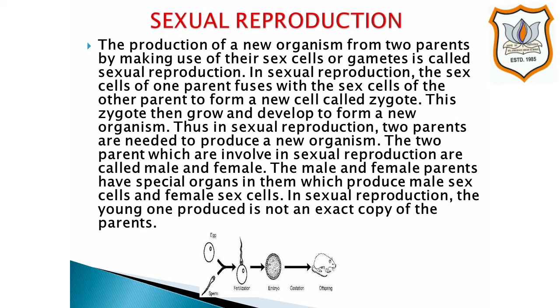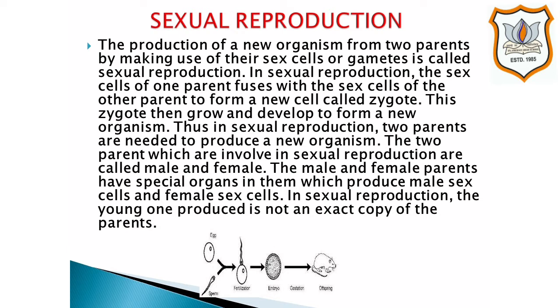The production of a new organism from two parents by making use of their sex cells or gametes is called sexual reproduction. In sexual reproduction, the sex cell of one parent fuses with the sex cell of the other parent to form a new cell called zygote. This zygote then grows and develops to form a new organism. Thus, in sexual reproduction, two parents are needed to produce a new organism.